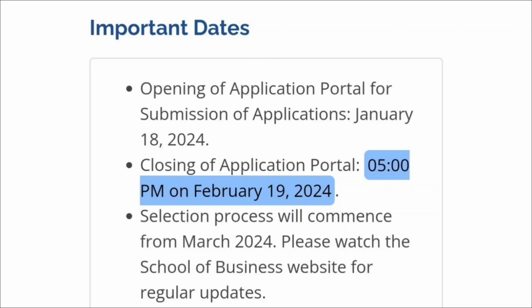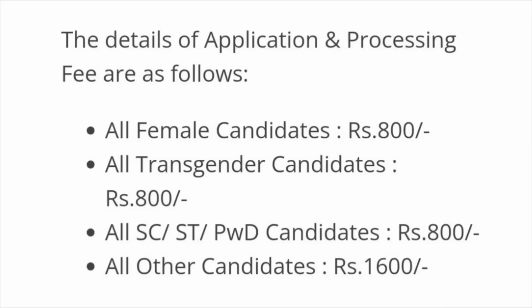If we consider the overall application and processing fees, then for all female candidates the application fee is 800 rupees. All transgender candidates have an application fee of 800 rupees. SC, ST and PWD candidates have an application fee of 800 rupees, and all the other candidates have an application and processing fee of 1600 rupees.